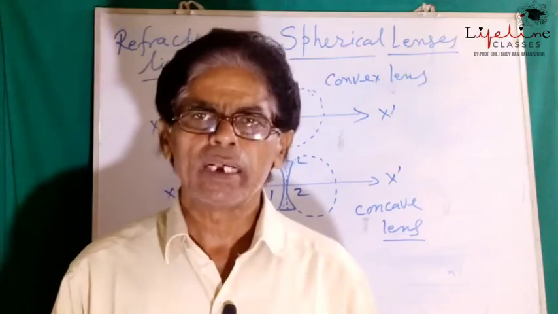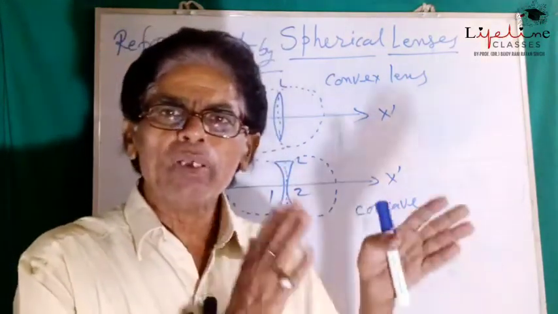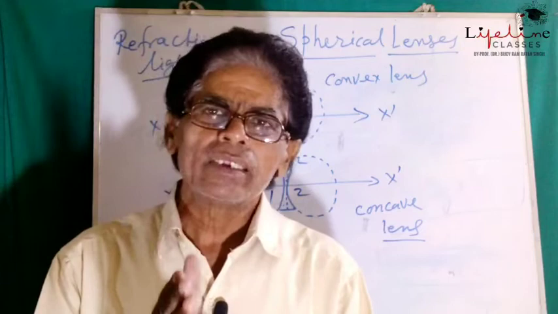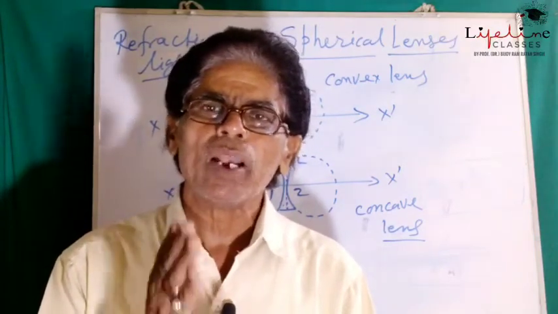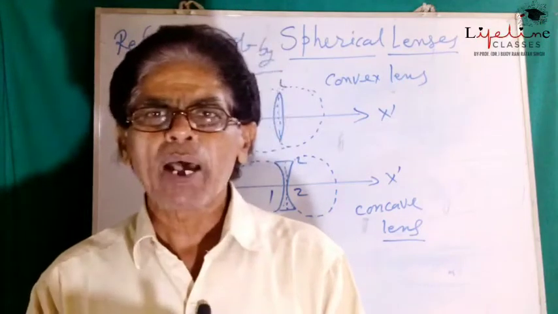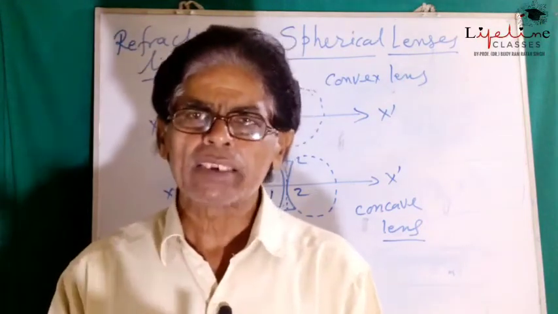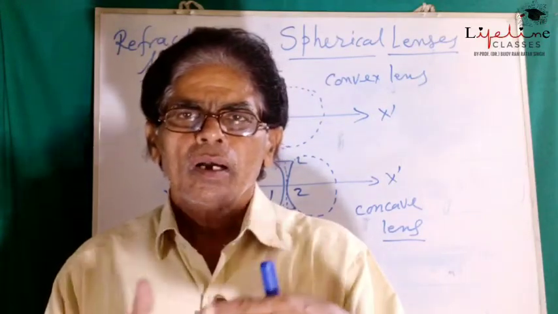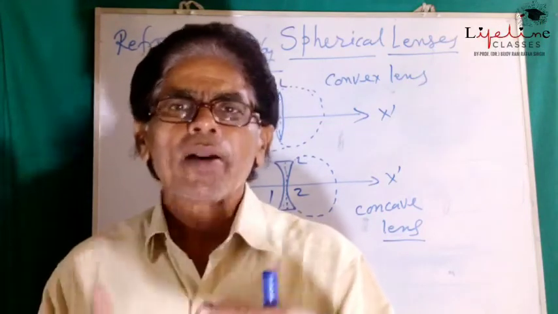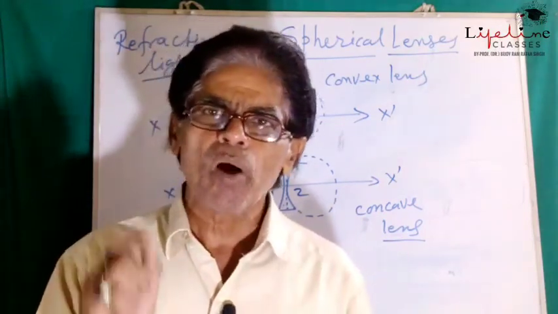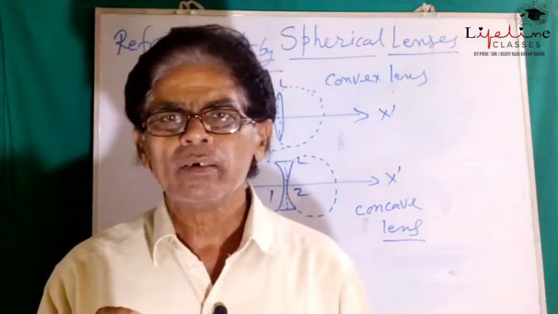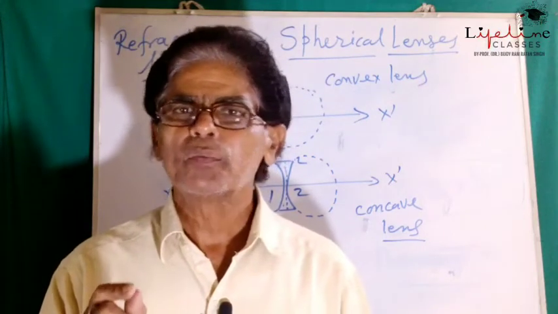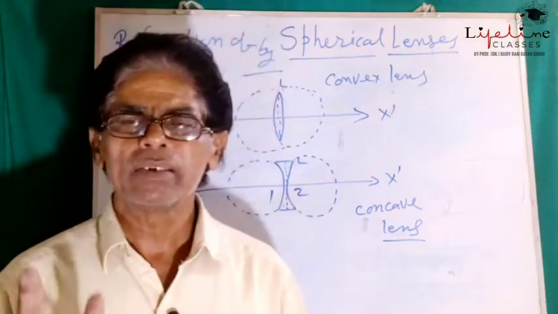Means when the parallel beam of light coming from one side is incident on the curved, bulging out surface, and after refraction these refracted rays get converged or intersect each other at a particular point on the principal axis, that point of intersection is known as the principal focus of the convex lens.